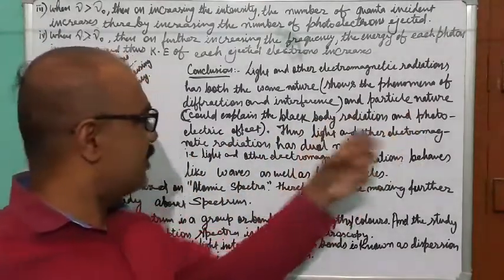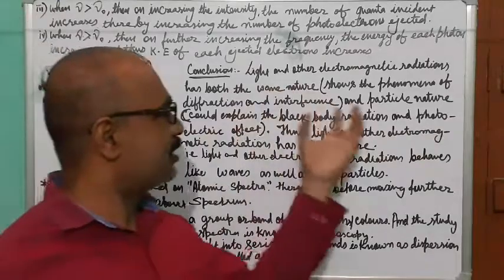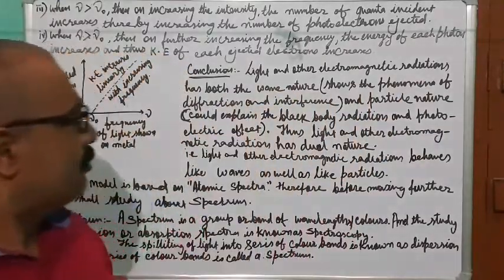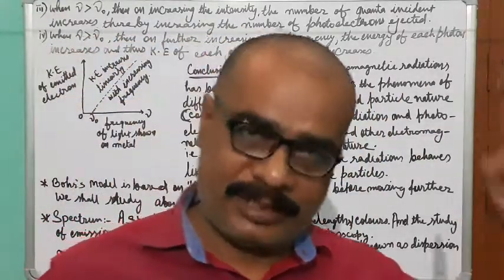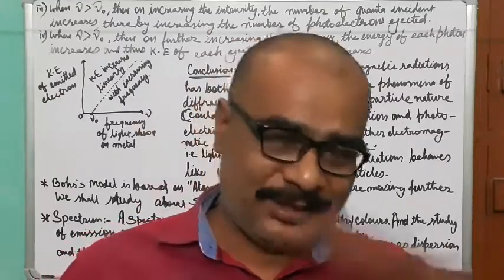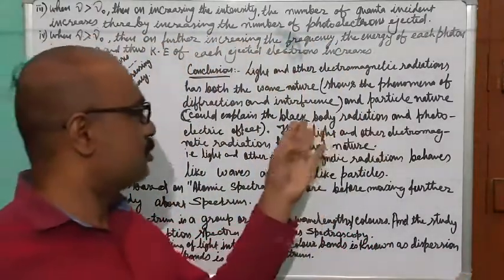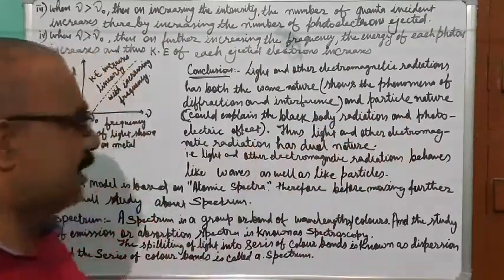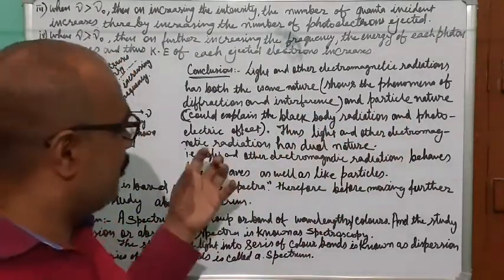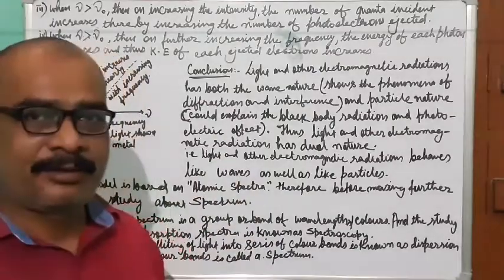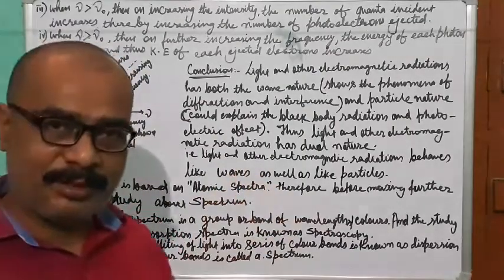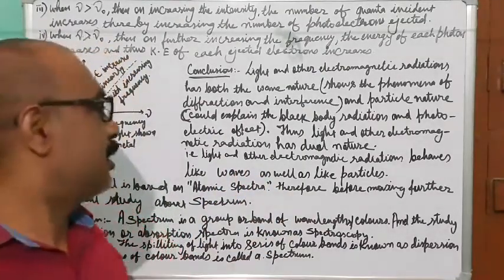These could not be explained by Maxwell's theory or Newton's theory. Both theories failed to explain black body radiation and the photoelectric effect. But they are explained by Planck's quantum theory of radiation.